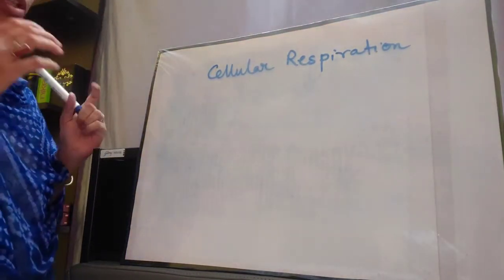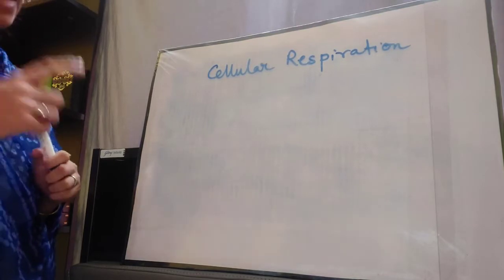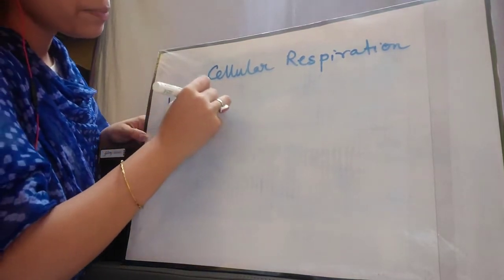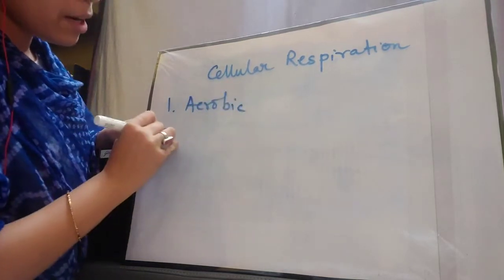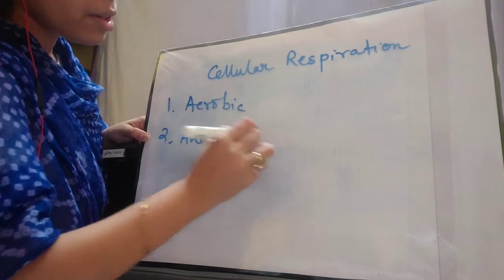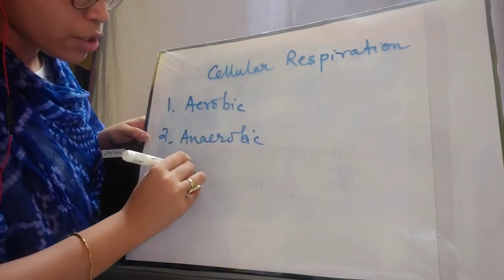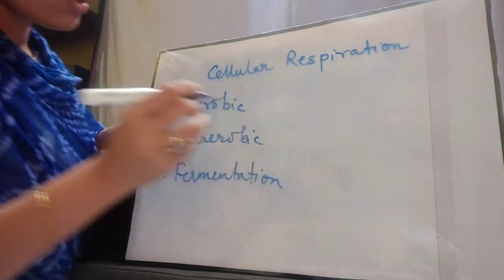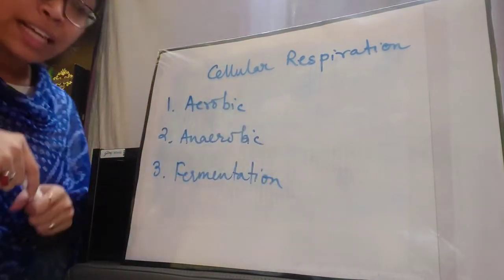Directly moving on to the main part of this chapter, which is the types of cellular respiration. The first one is aerobic respiration, second one is anaerobic, and third one is fermentation. Okay, so coming to aerobic respiration, what is that?